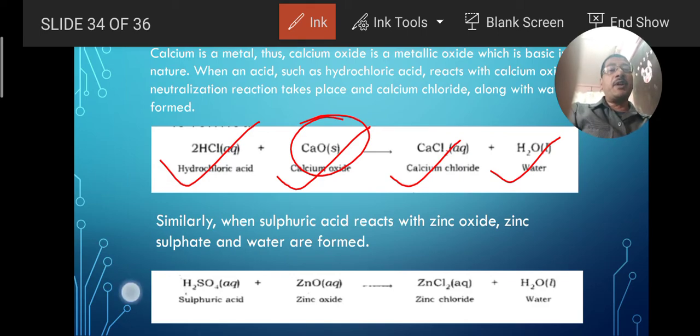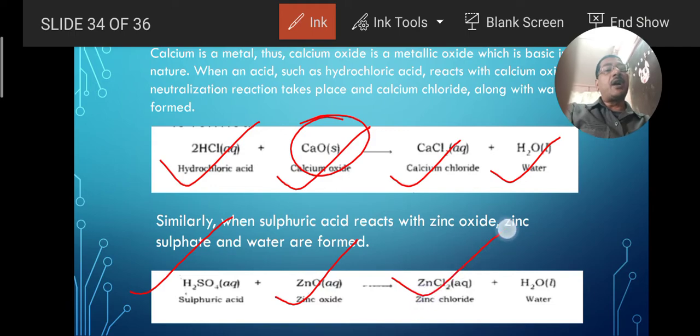In the same way here, in place of hydrochloric acid, we have taken sulfuric acid. It is reacting with a metallic oxide, which is basic in nature. So it will also be an example of an acid-base reaction, in which salt and water are produced. Remember always, in an acid-base reaction, which is also known as a neutralization reaction, salt and water are always produced.